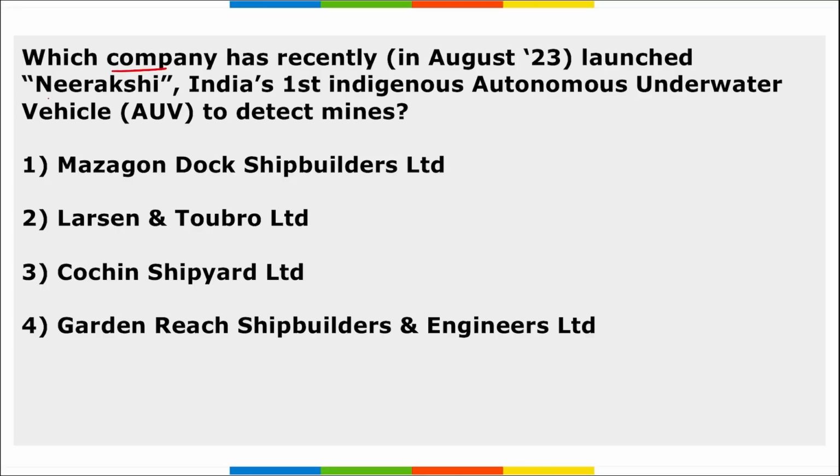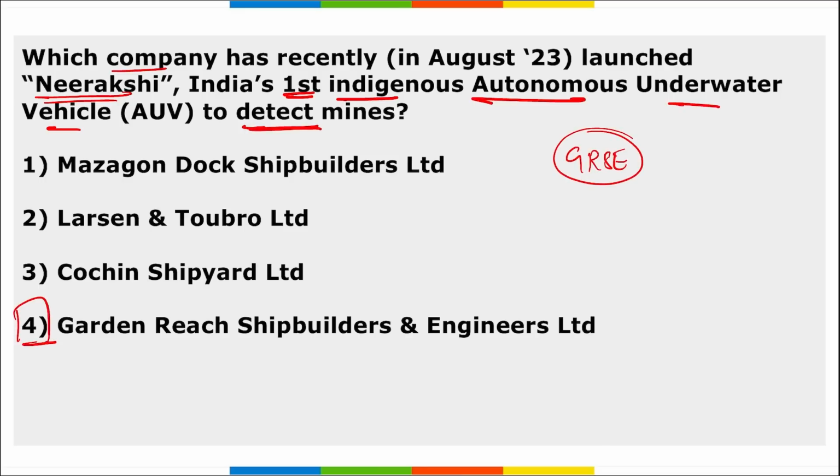Next, which company recently launched Nirakshi, India's first indigenous autonomous underwater vehicle to detect mines? So it is GRSE, Garden Reach Shipbuilders and Engineers Limited. They recently launched Nirakshi, correct? And what is this Nirakshi?